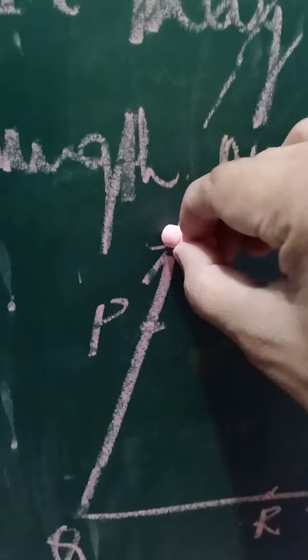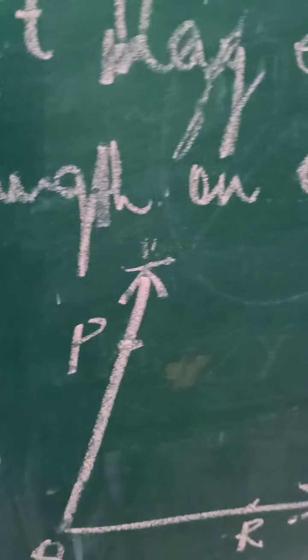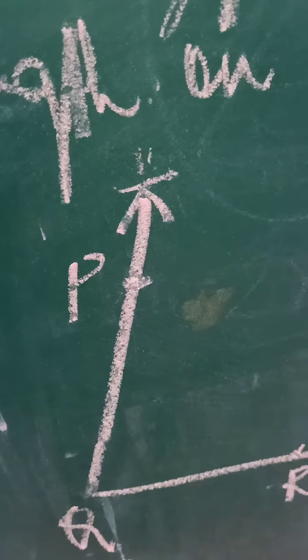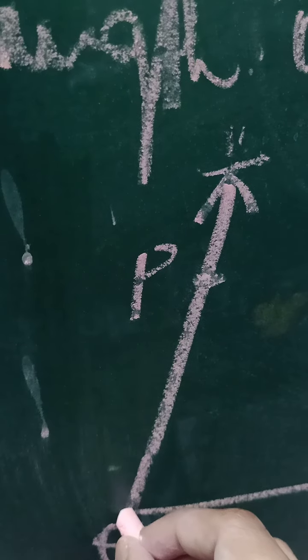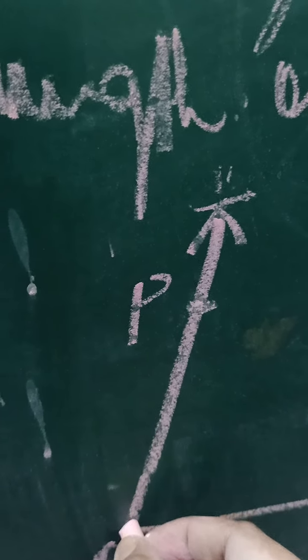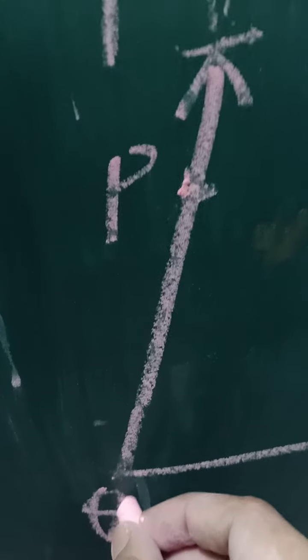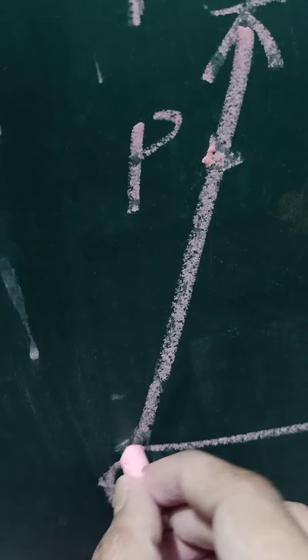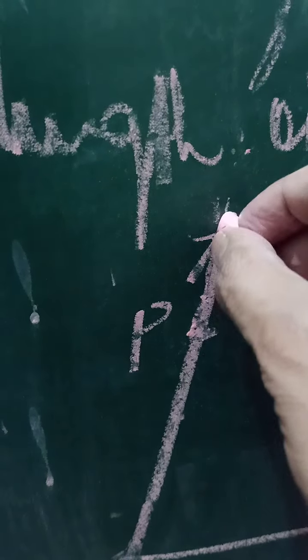Okay. So you may draw a ray to any length. So this is not a line segment. A line segment has two fixed points, but a ray has only one fixed point. Means this ray can't extend beyond Q because it is the end point, it is the fixed point. But this ray can extend beyond P.